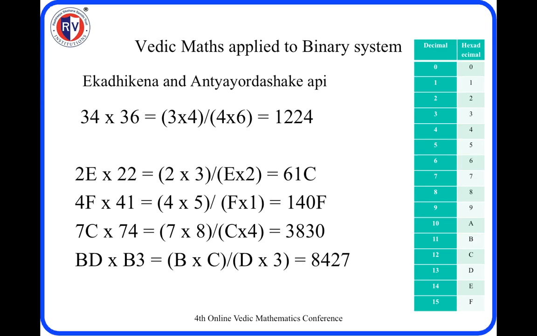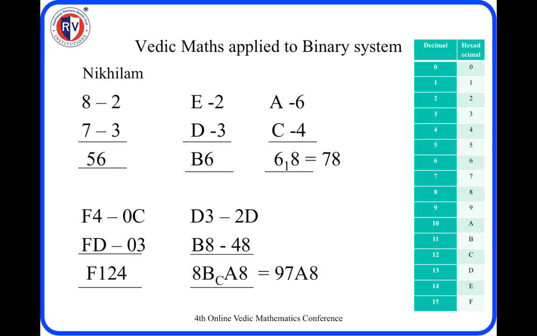We can go on trying like this. Now applying Nikhilam Sutra, I want to multiply 8 and 7. 8 is 2 less than 10, and 7 is 3 less than 10. So minus 2 into minus 3 is 6. 8 minus 3, or 7 minus 2, or 10 minus 2 minus 3, which is 5, so the answer is 56.